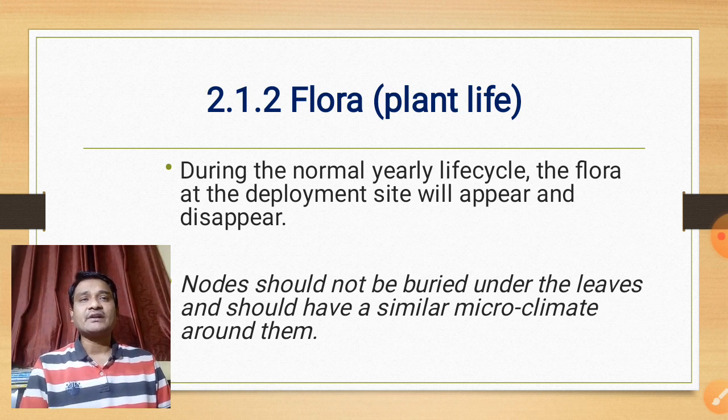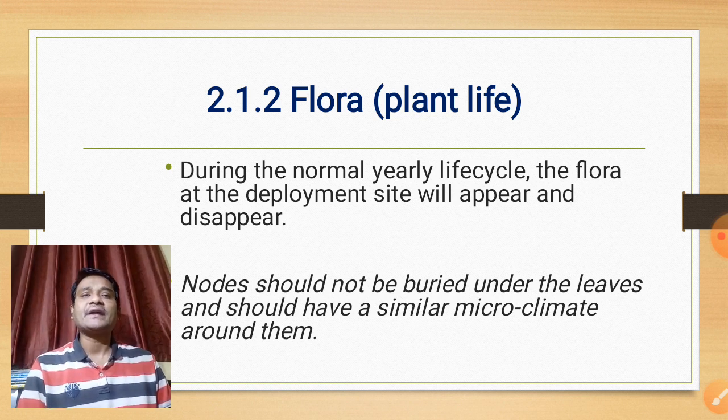Another environmental condition that we have to focus on is the flora, that is, the plant life. During the normal yearly life cycle, the flora at the deployment site will appear and disappear. In winter, almost nothing will be left, while in the summertime, the vines will be growing.